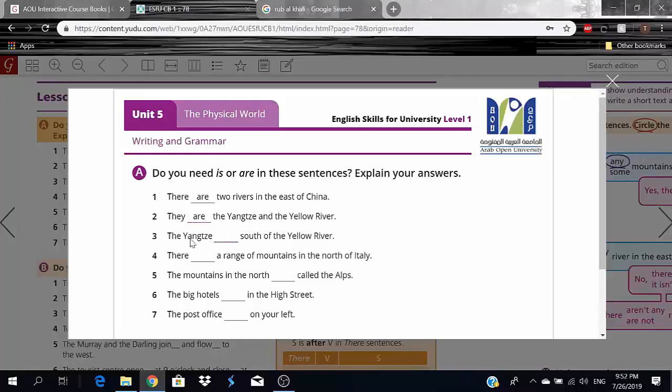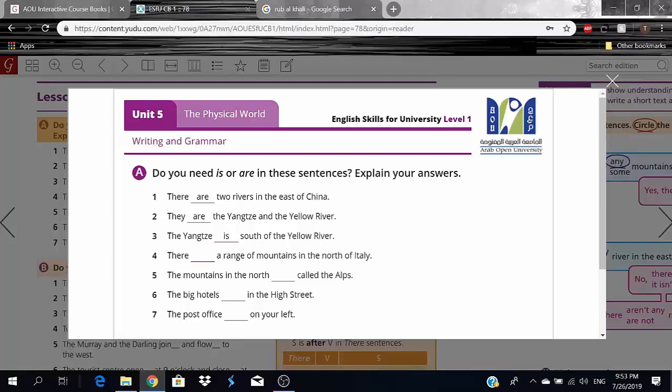Number 3, the Yangtze dash south of the Yellow River. The Yangtze is south of the Yellow River. So the Yangtze, I could use it. It is south of the Yellow River. Or not usually it, but it's singular, okay? So singular, I'll use a singular verb, so is.